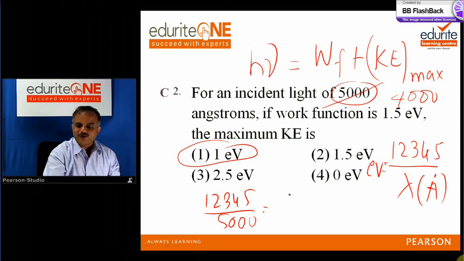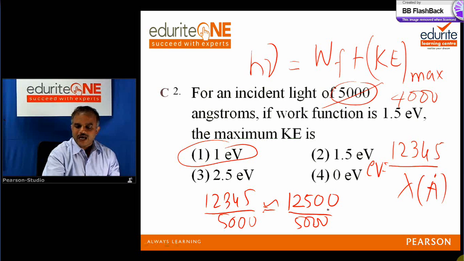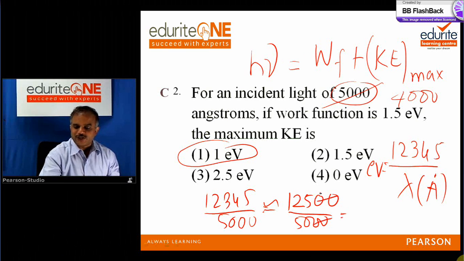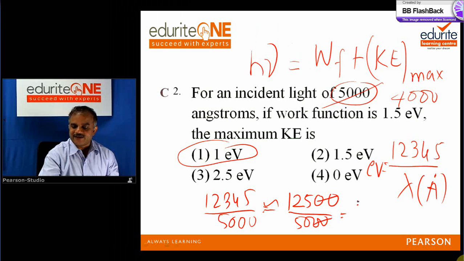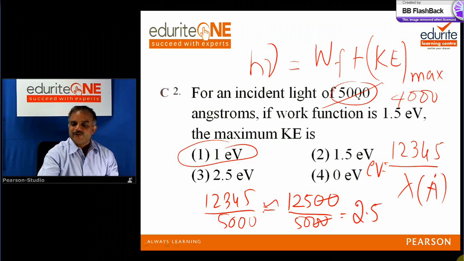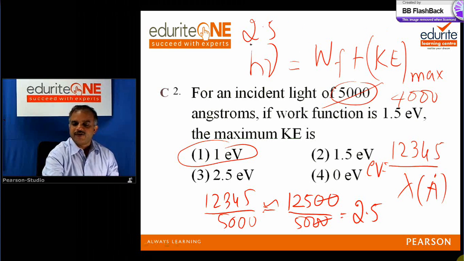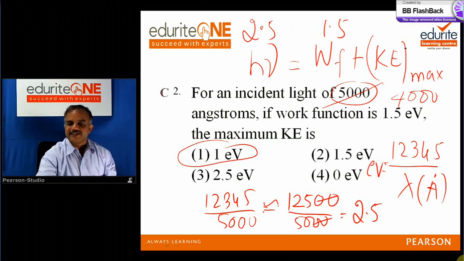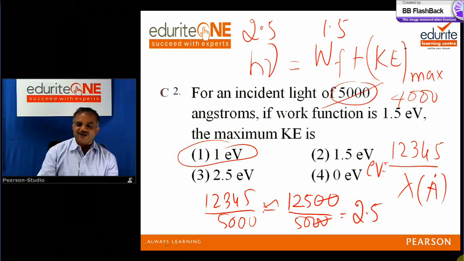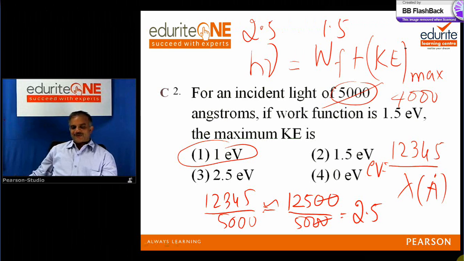Now I will make one more approximation. 1, 2, 3, 4, 5 I can write roughly as 12,500 by 5,000. I will remove the zeros. Then it is nothing but 125 by 50, that is nothing but 2.5, which means 2.5 is this value. And they have given the work function as 1.5. So obviously kinetic energy is 2.5 minus 1.5, that is 1 electron volt.